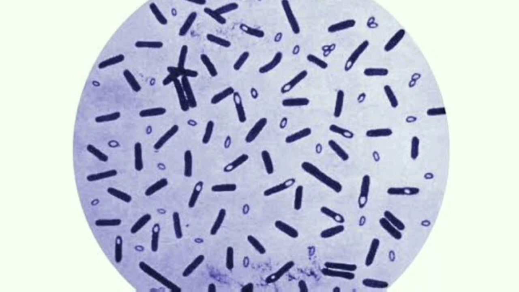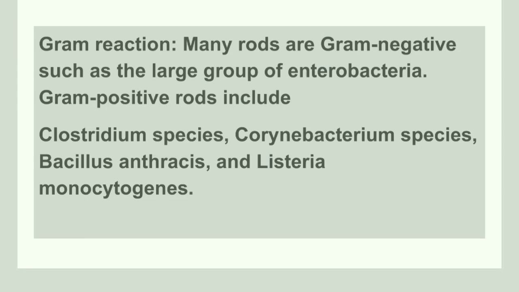This diagram shows the rods, that is bacillus, which are having resistant spores in them. So these resistant spores are present to survive the unfavorable condition. Next, we will discuss about the Gram reactions. Rod bacteria are of two types, that is gram-negative as well as gram-positive. An example of gram-negative is Enterobacterium, and gram-positive bacteria include Clostridium, Corynebacterium, etc.